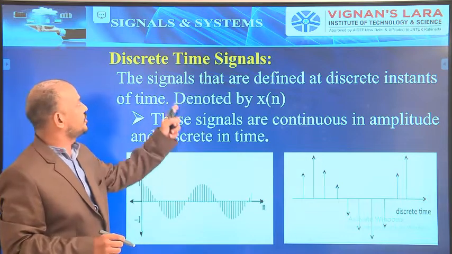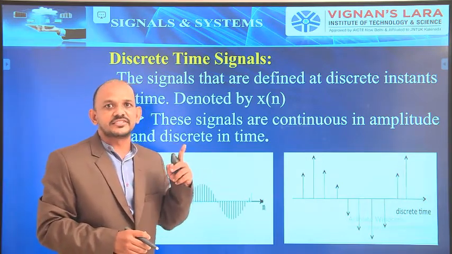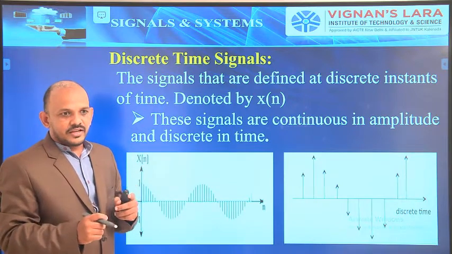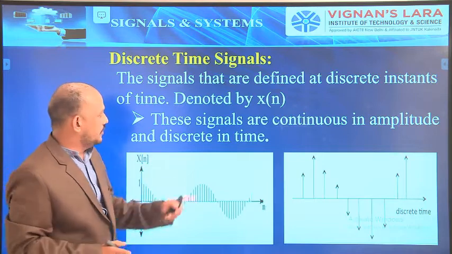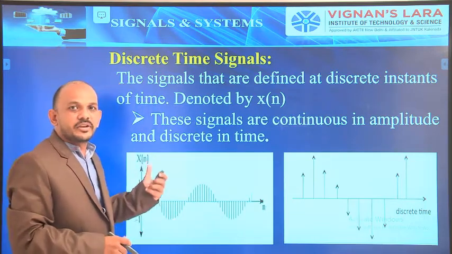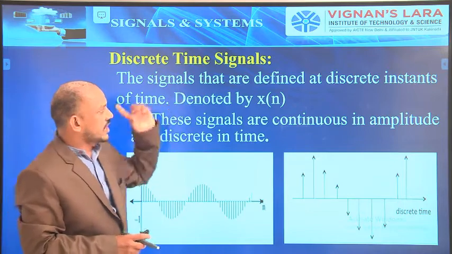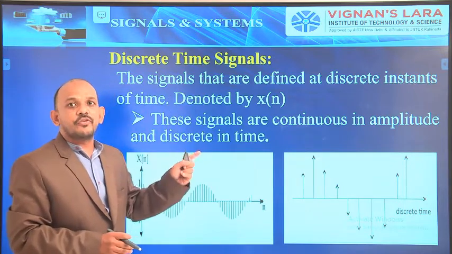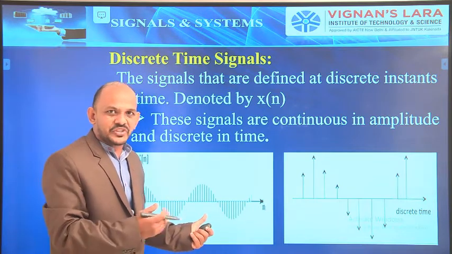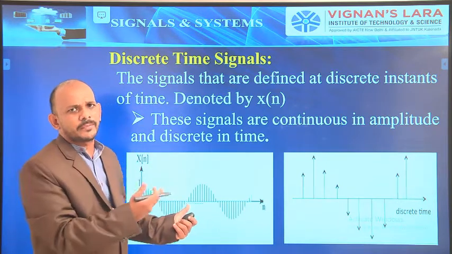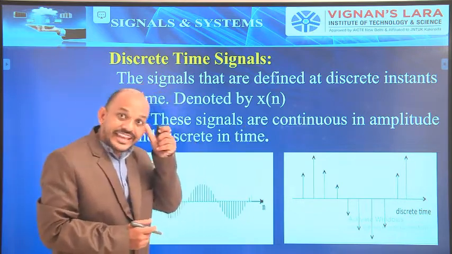So here the x-axis will take the value of n, and the function will be represented as x of n. Hence the discrete time signals are denoted by x of n, where n is an integer: 0, 1, 2, 3, or you can go for -1, -2, -3 also. Okay, so these are the values of n.